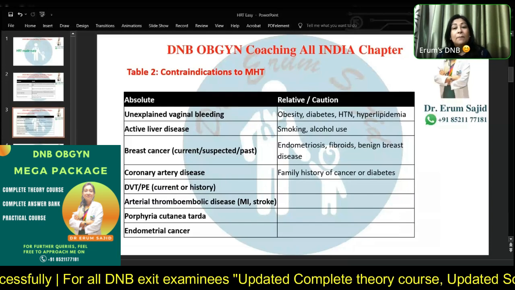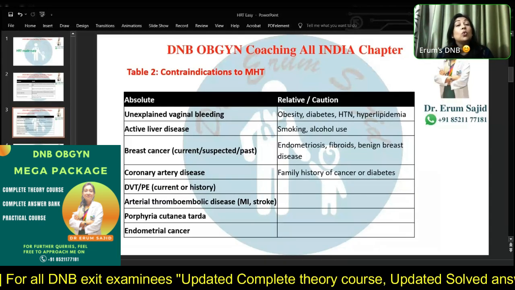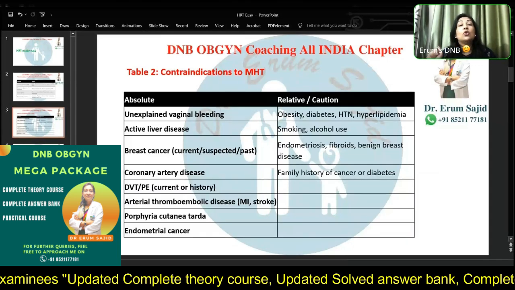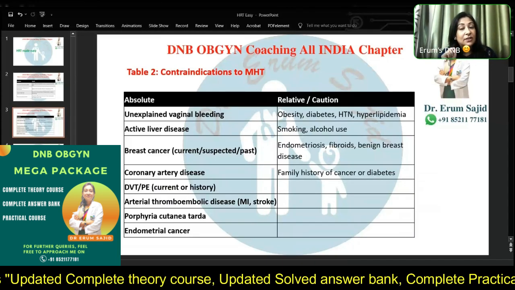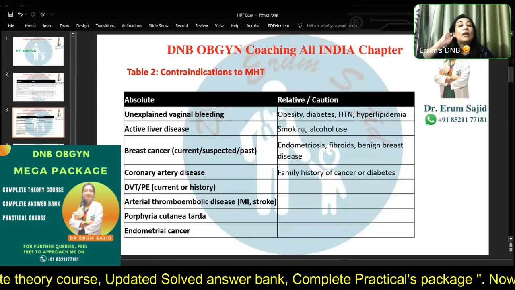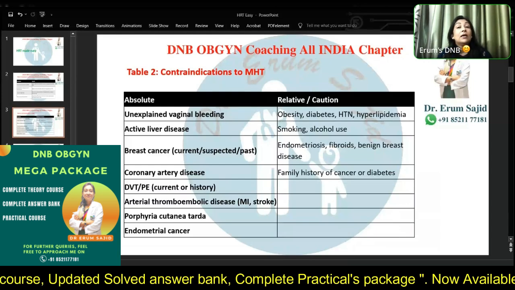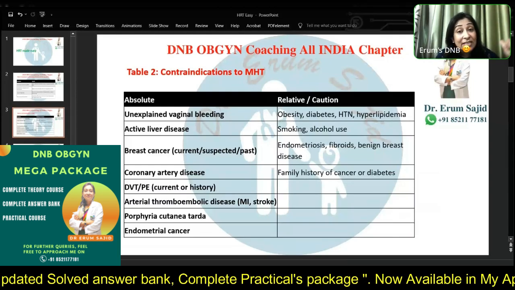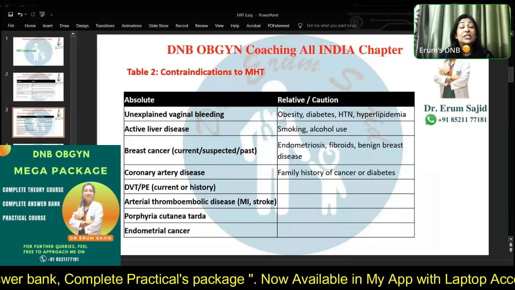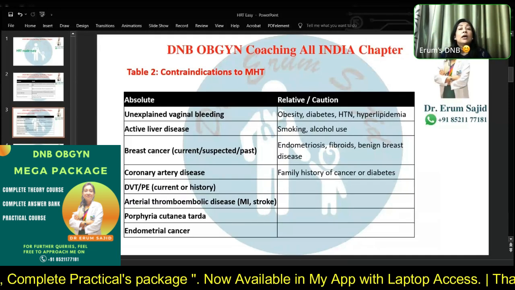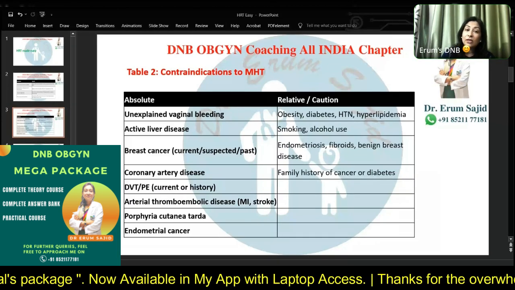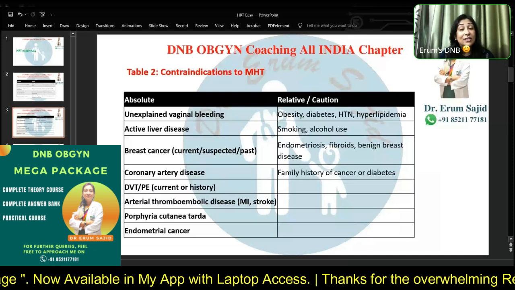Are you with me, guys? Because all these conditions will lead to high chances of venous thromboembolic events. So you will give transdermal rather than oral. Endometriosis, fibroids, benign breast disease. Again, all of these are relative contraindications. The family history of cancer, family history of diabetes. Again, I said these are all relative contraindications. A very, very important table, guys. Very important table. Okay, so can you please tell me the contraindications once again?